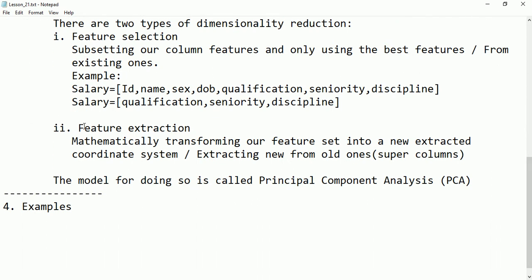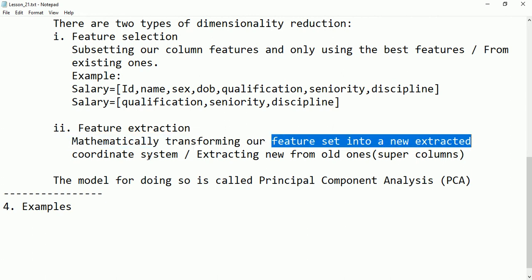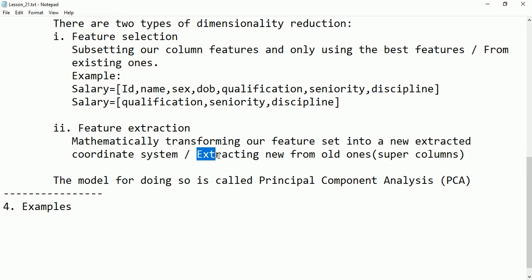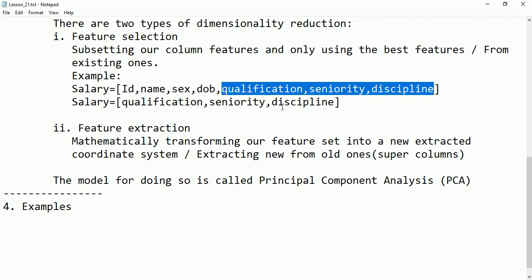Now let's see what feature extraction is. Feature extraction is mathematically transforming our features or feature set into a new extracted coordinate system. It means we are extracting new features from old ones. Maybe the old ones are also there, but mostly we are extracting new columns, which are called super columns, from the existing data. In feature selection we cannot add new columns, we just take a subset of columns.